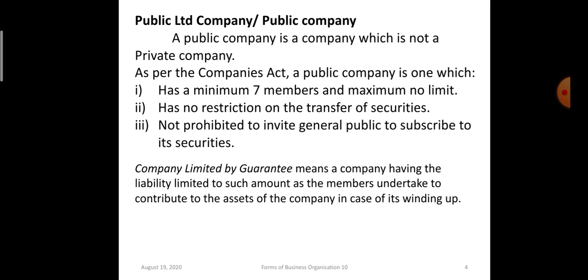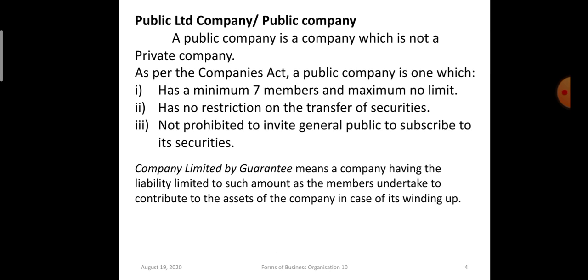Company limited by guarantee. Here the members' liability is that they contribute towards the assets if required at the time of winding up. If the liability of the company is more than its assets, then the members will contribute towards the assets at the time of winding up.